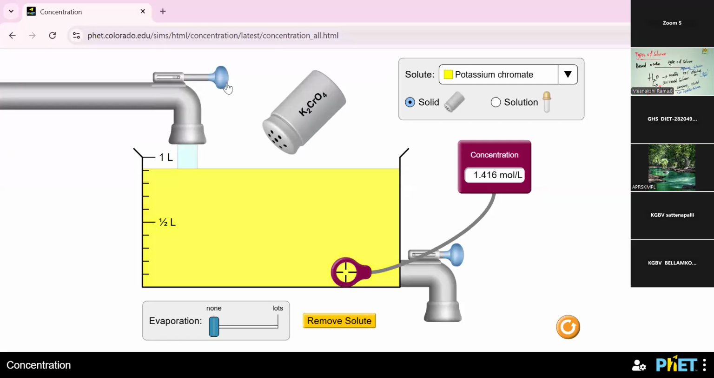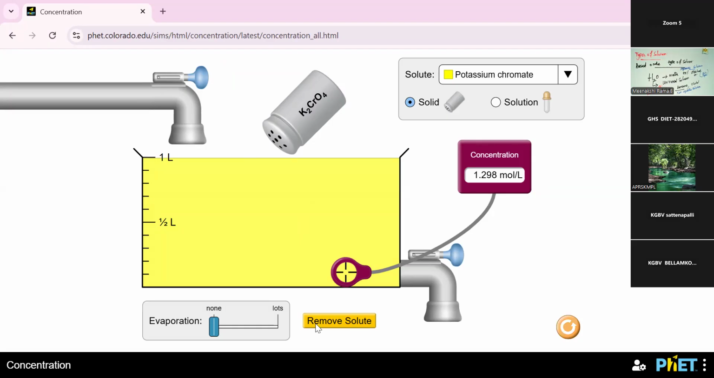Here also I am adding some water. Yes, 1 liter of water contains some amount of potassium chromate. This solution contains 1.298 concentration level only. Is the concentration concept clear, students? How much amount of solute is dissolved in that solvent is the concept of the concentration. Okay.